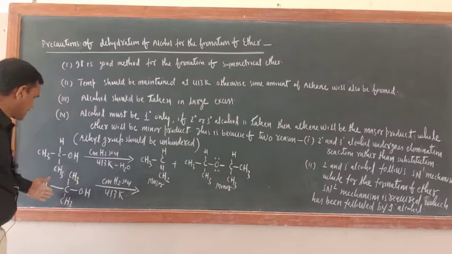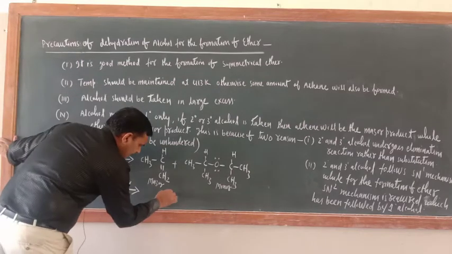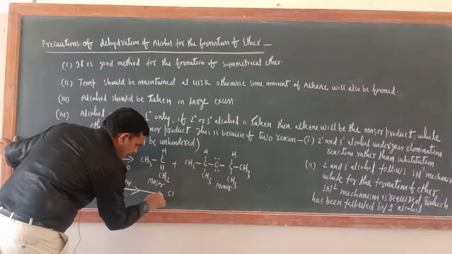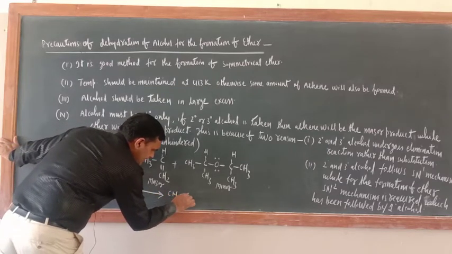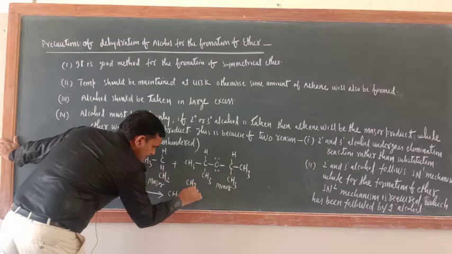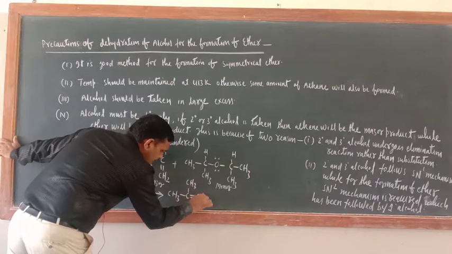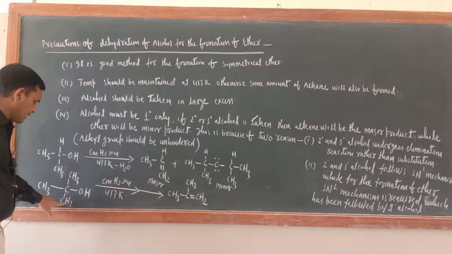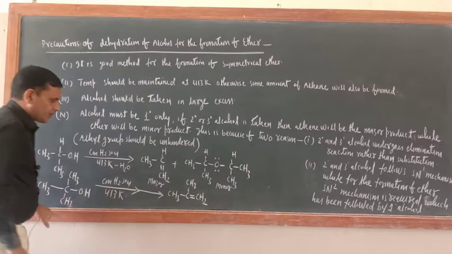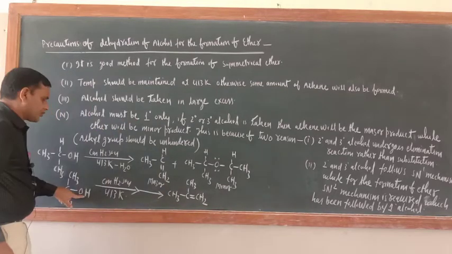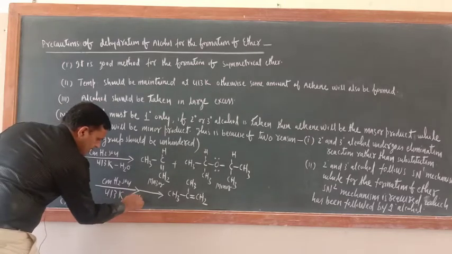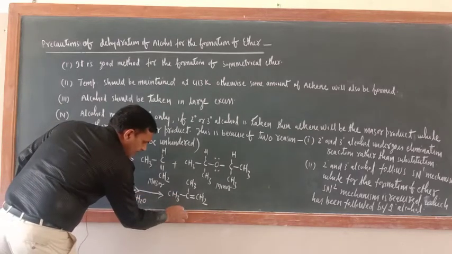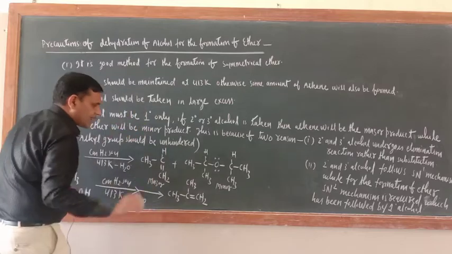Same is the case with 3 degree alcohol. In 3 degree alcohol, you will get this alkene. Just see here, CH3, C, here what is there? CH3, double bond CH2. This OH, and from one alkene here, double bond would be there, one proton will come out, H2O. So here also minus H2O. Instead of writing downside, I wrote this side. That doesn't make any difference.